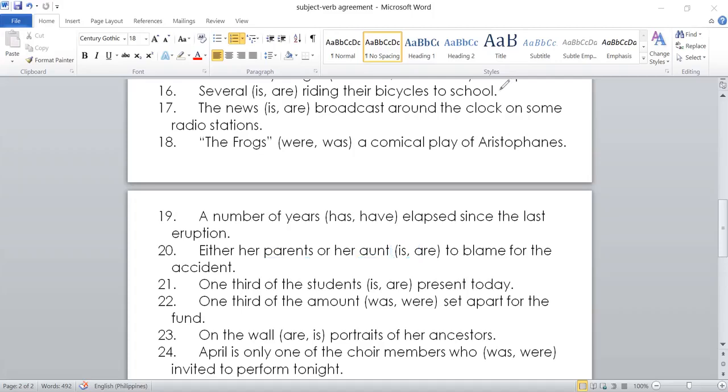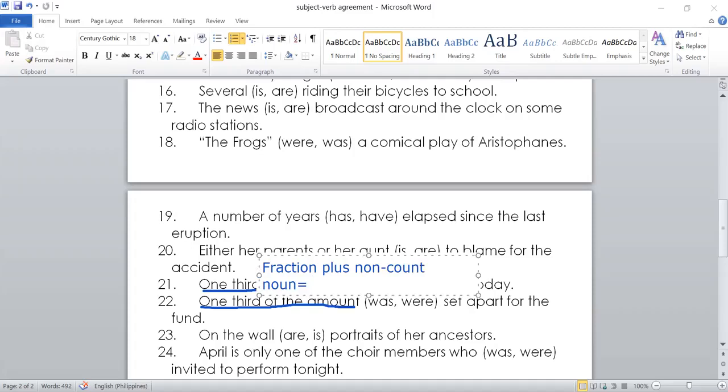Number 21, 1/3 of the students. And number 22, 1/3 of the amount. For the rule on fraction, a fraction plus a non-count noun is equal to singular. Okay.